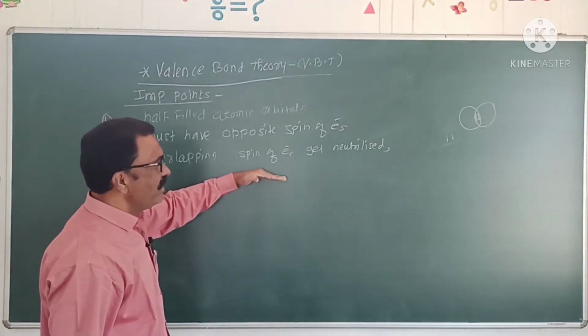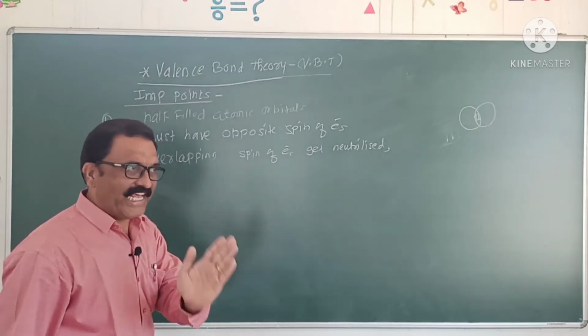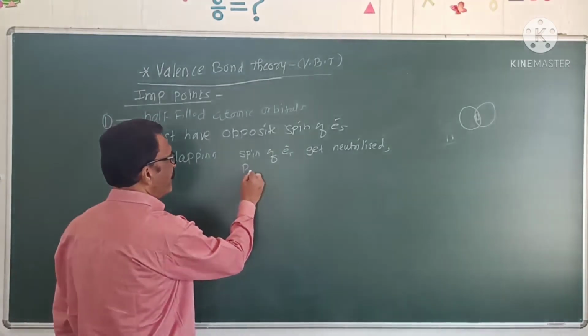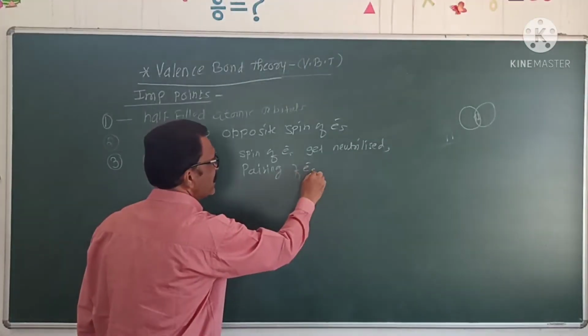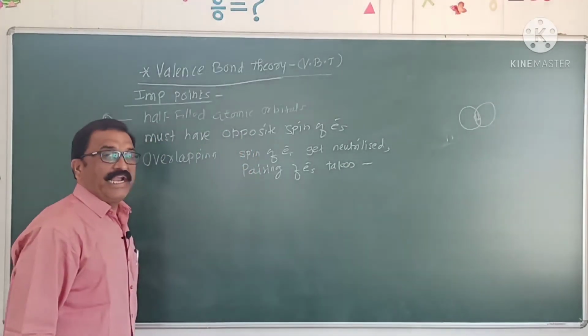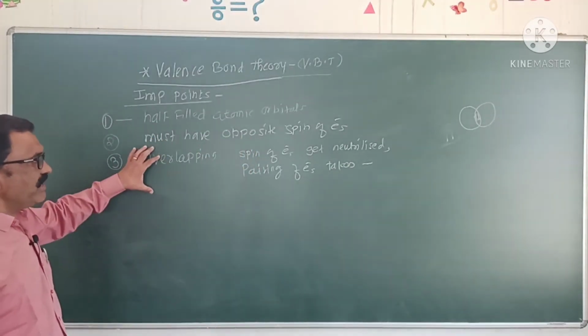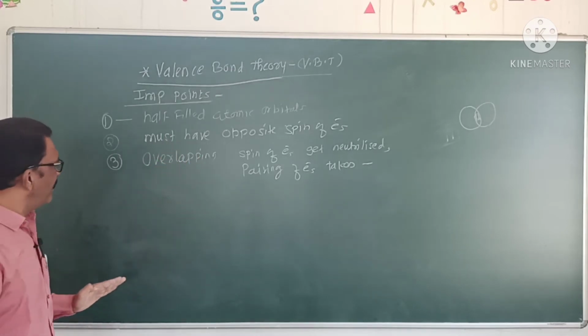That is, the spin of electrons gets neutralized, as well as pairing of electrons takes place during the overlapping of atomic orbitals.